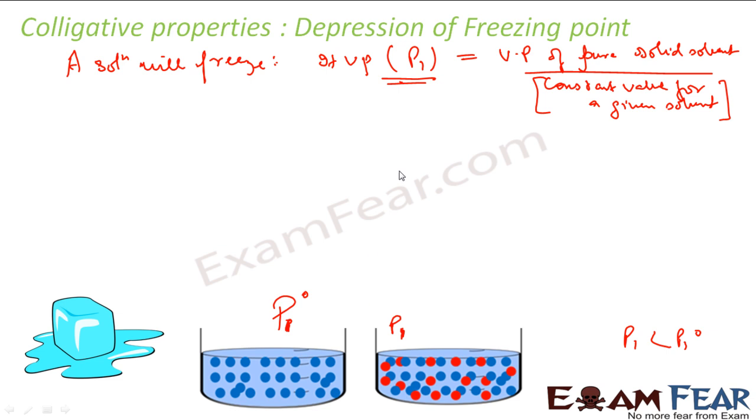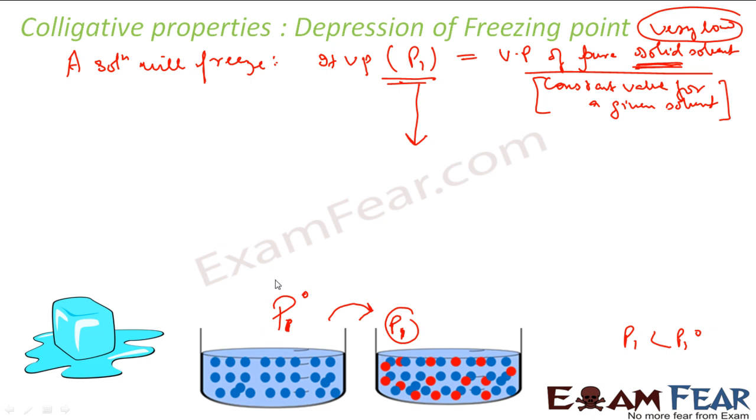Correct? Now if you see here, to make a substance freeze, we have to decrease the pressure. Correct? Because this pressure is very low, because we are talking about a solid solvent. Solids generally have very low pressure. So we decrease the pressure. To decrease the pressure, we need to freeze it. But the moment you add a solute, the pressure already decreased.